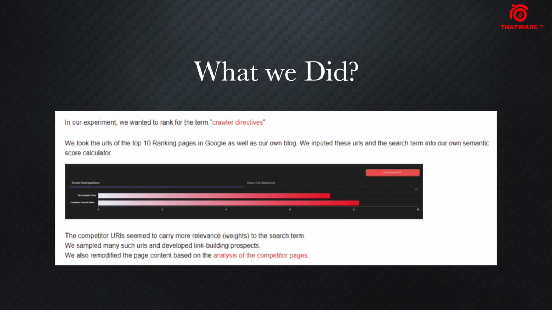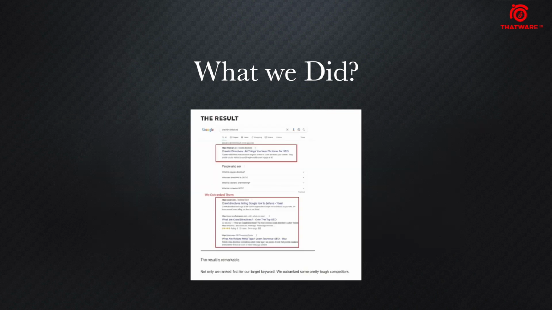What we have done is very simple. We searched the term in Google and took out the top 10 ranking pages, and we also took our blog as well. We inputted these URLs and the search term into our semantic score calculator. By the way, WebTool is our integrated AI tool by which you can calculate all of these things. So you can visit www.webtool.co for further analysis. We checked, and as you can see from the screenshot, we got the mean relevance data of the top 10 results of the search results page, and we also got the value of our own blog as well.